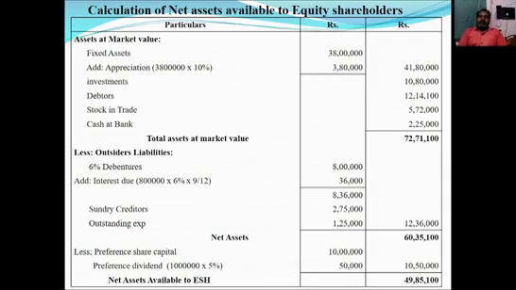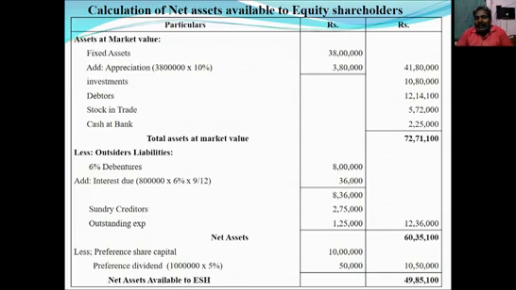From net assets, we should deduct the preference share capital and the preference dividend. So less preference share capital 10 lakhs, then preference share dividend 10 lakhs into 5%. The whole year is due in the year 1987. So 10 lakhs into 5%, 50,000. So preference share capital 10 lakhs plus preference dividend 50,000. We should add these two figures.